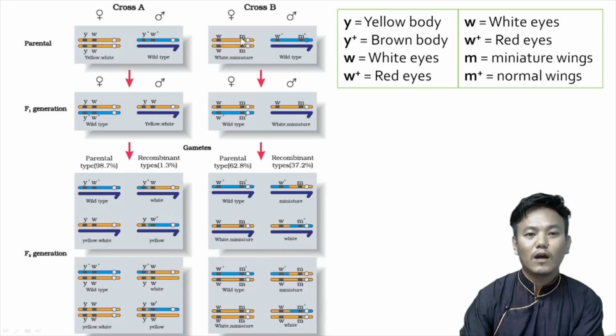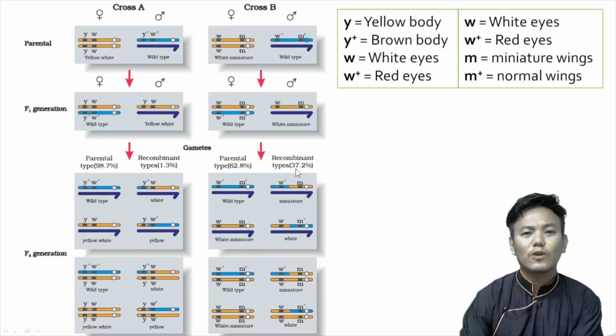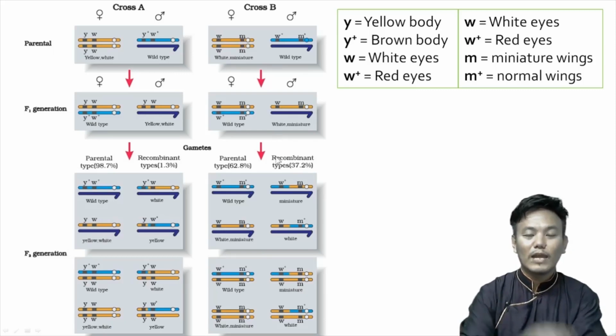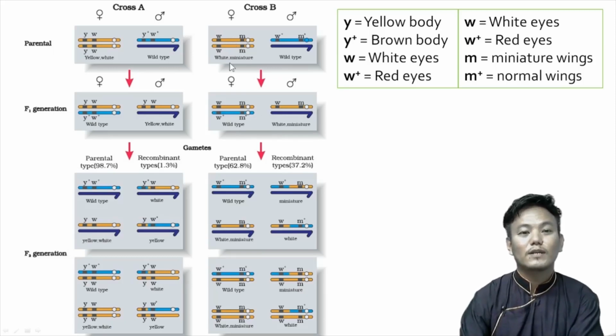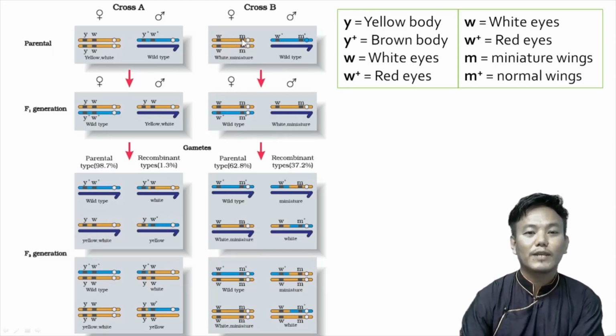But when the genes are loosely linked, when they are far away, even though they are on the same chromosome, the chances of the formation of recombinant types are much higher. It is 37.2%. When the genes are located further away on the same chromosome, there are more chances of crossing over, and the W and M genes, white and miniature, get segregated independently, and therefore more recombinants are formed.